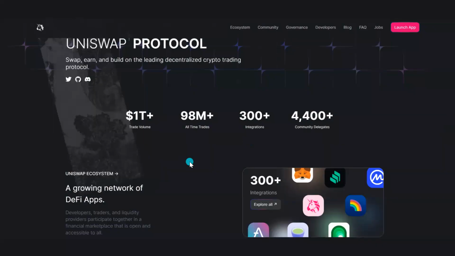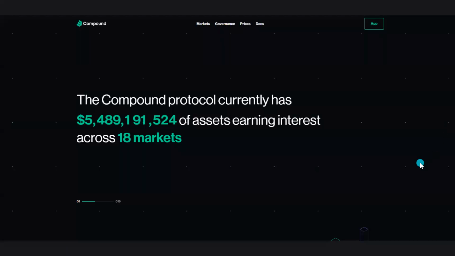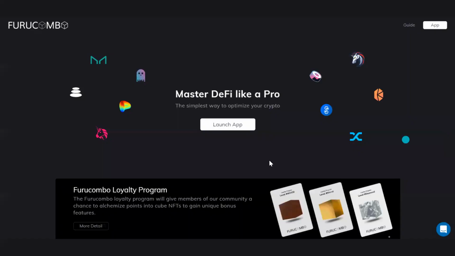If we look at Uniswap, it allows you to swap tokens, you can earn as well, and it allows you to build on the leading decentralized crypto trading protocols, right? That's Uniswap. Compound is a protocol that currently has over 5 billion of assets earning interest across 18 markets. In order to understand how all of this works, you would then need to download these apps or launch these apps and hook up your MetaMask wallet. And I'm going to show you how to do this as well.